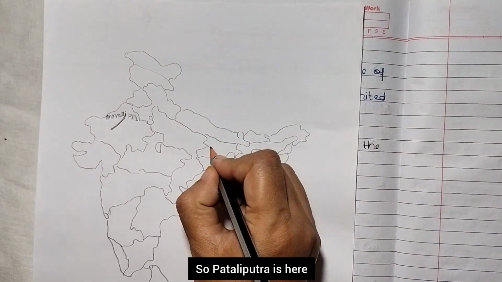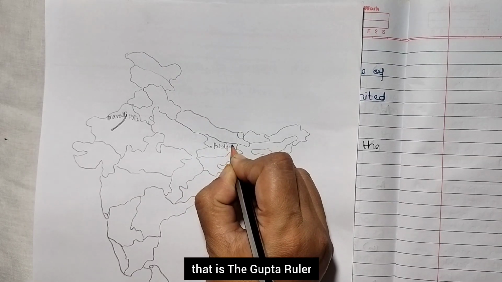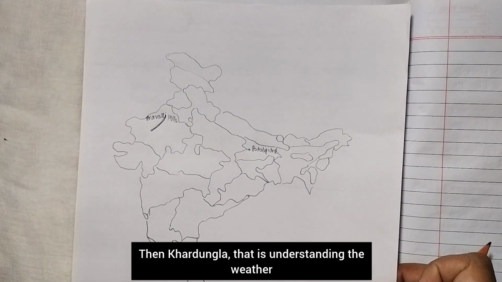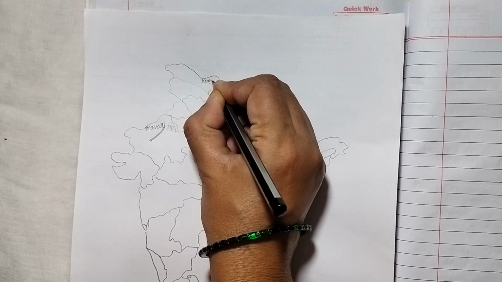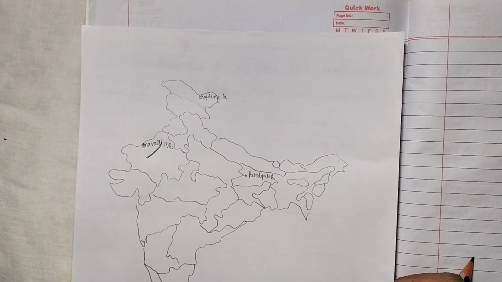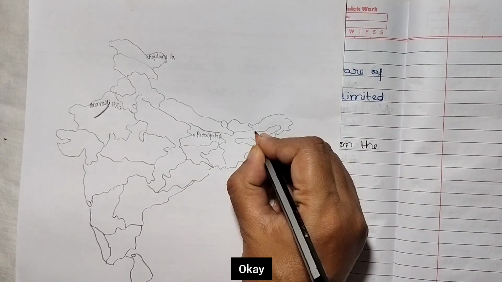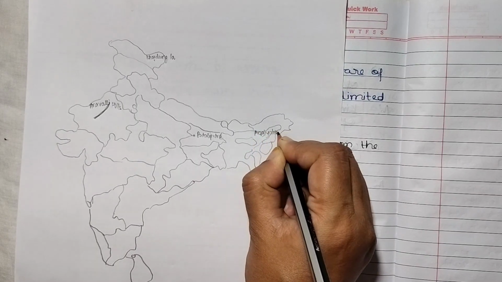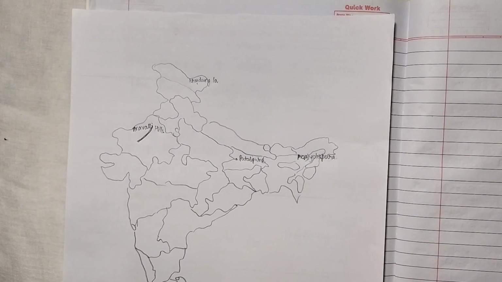So Patliputra is here. This is from the chapter on the Gupta rulers, Patliputra. Then Khardungla, that is from understanding the weather. It is in Ladakh. Okay. Here. Then Pragjyotishpur, Assam. Okay. So this is our map work.